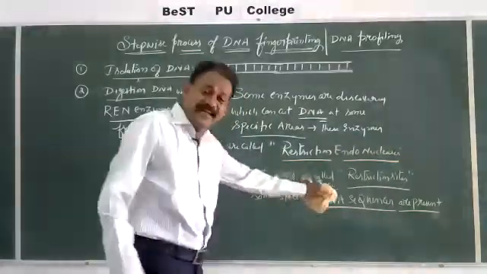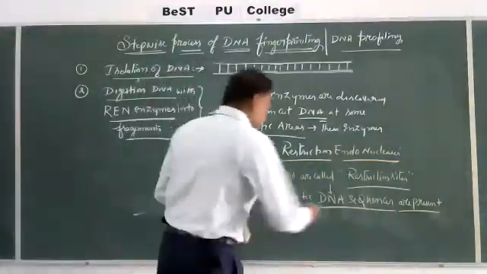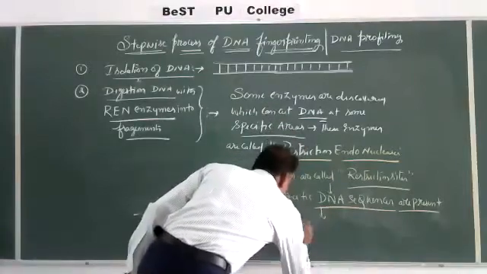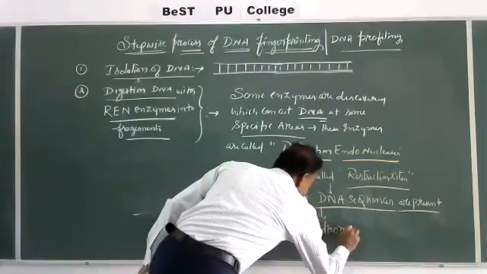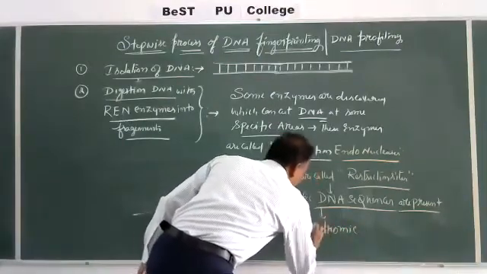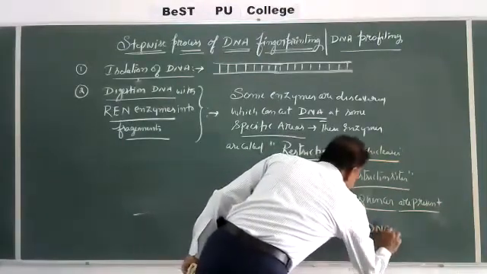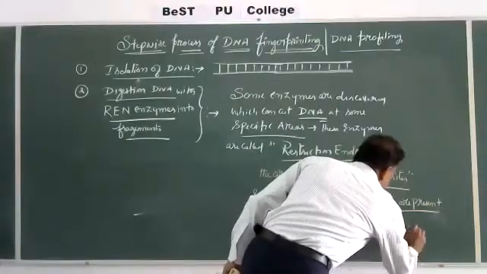What are those specific DNA sequences present? The specific DNAs are called palindromic DNA sequences. Palindromic DNA sequence.